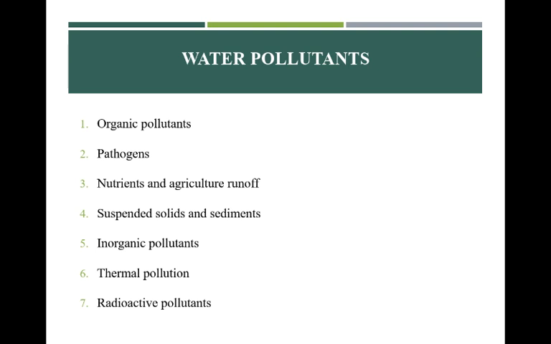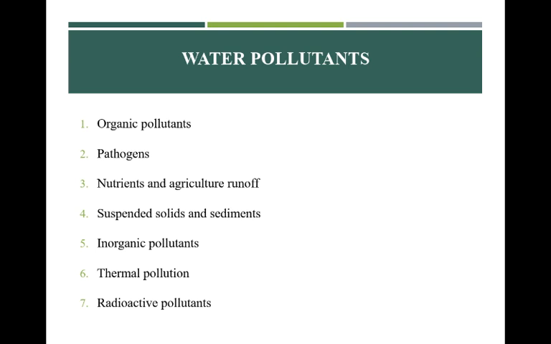So, organic pollutants include oxygen demanding waste, synthetic organic compounds, and oil. Pathogens include the organisms which cause waterborne diseases.